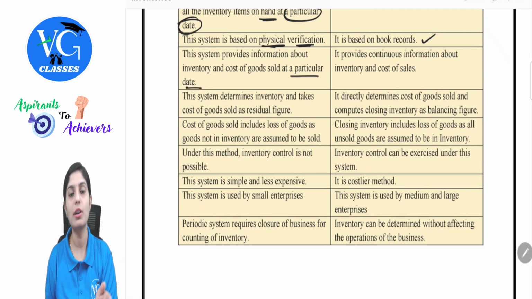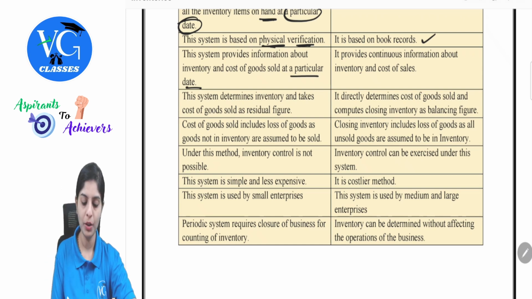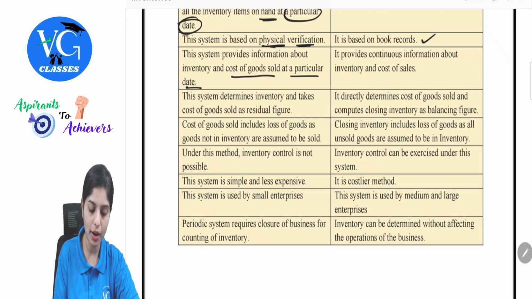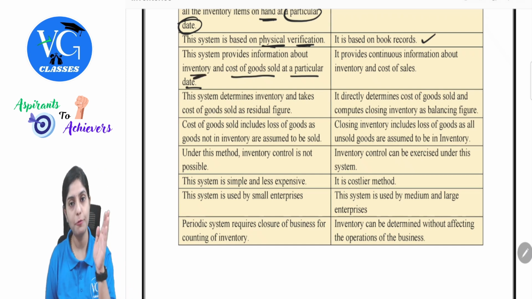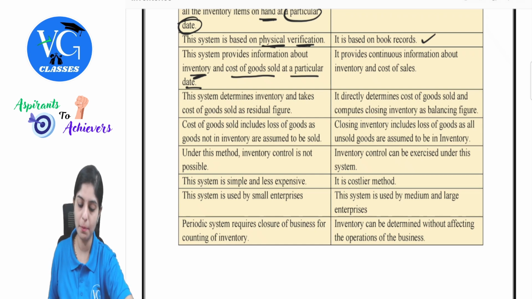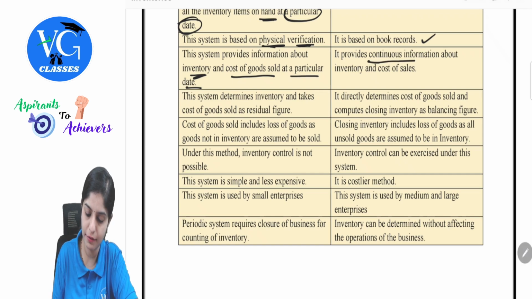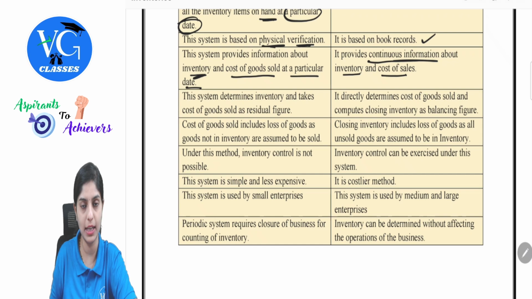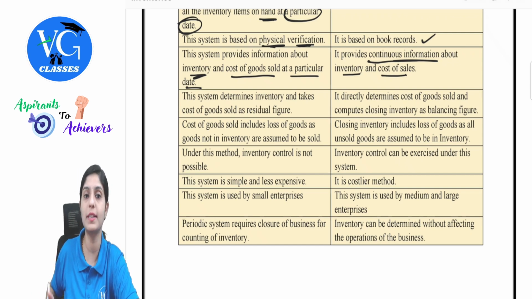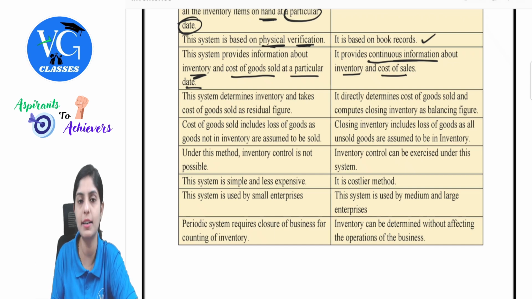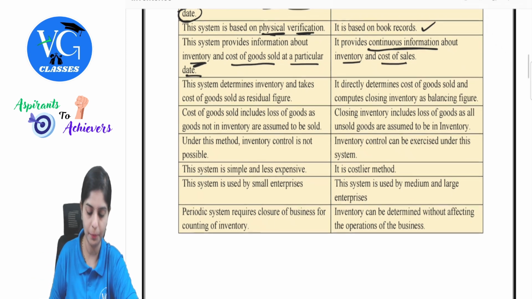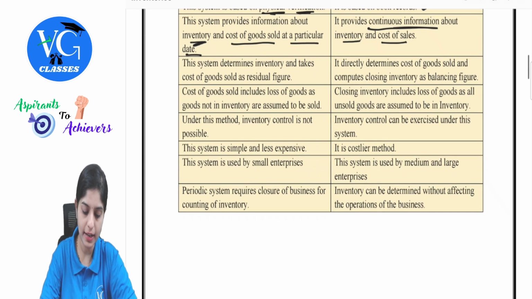This system provides information about inventory and cost of goods sold at a particular date. If a business wants to know the cost of goods sold or anything about the inventory, they have to wait for a particular date until the counting happens. Whereas under perpetual, it provides continuous information about inventory and cost of sales. Anytime the business requires details about cost of sales or inventory, it is available instantly under the perpetual inventory system.